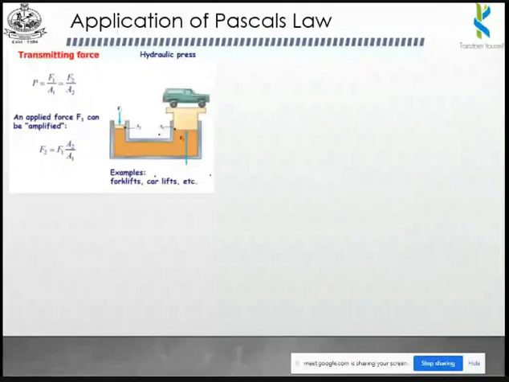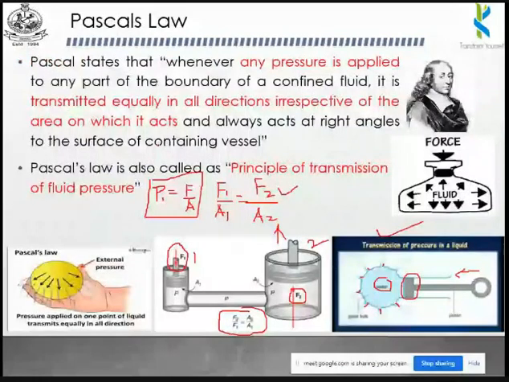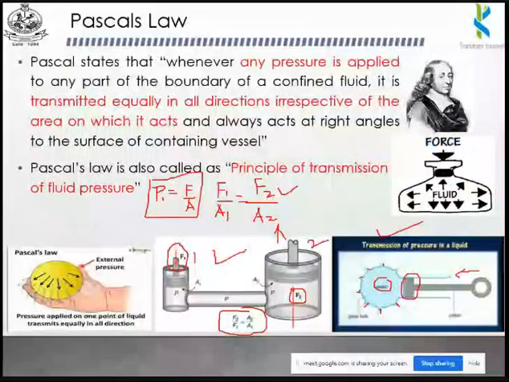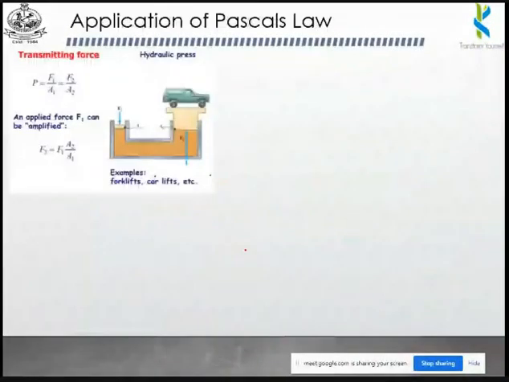Similarly, it will be applicable in weighbridges also, to measure the weight of a particular vehicle. We have the same picture as we discussed in our previous slide. Look at this, this particular picture is equal to this particular picture. Here we are having a piston, measured with the area A1. Similarly, here we are having another piston, measured with the area A2.